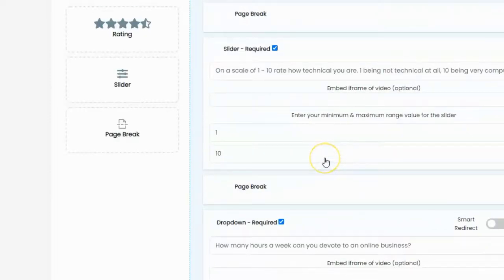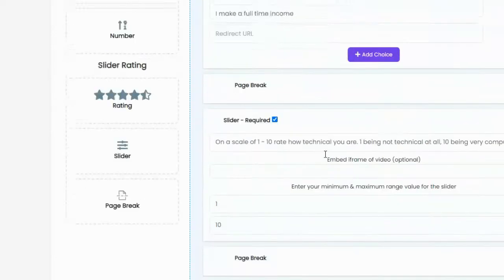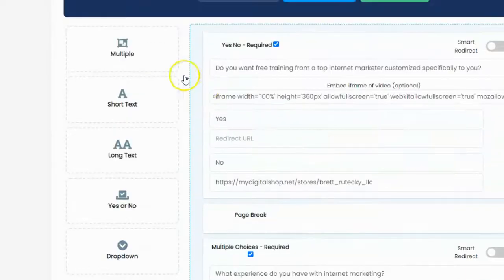So I'm going to go ahead. I'm going to come up here and I'm going to grab another question. Let's see. I want a multiple choice. So then I'm going to drag it in here. It's going to add it to the bottom.